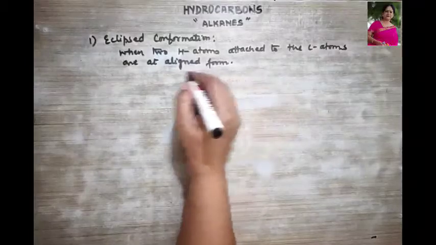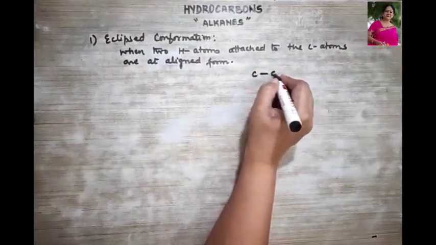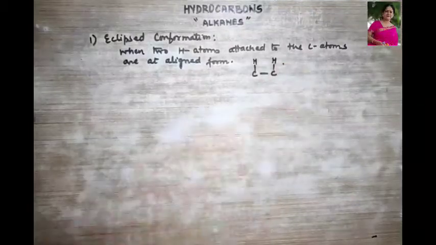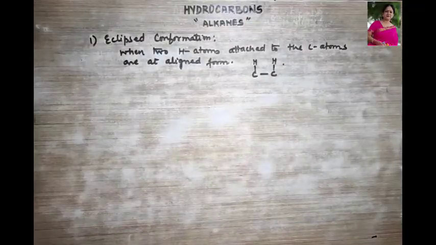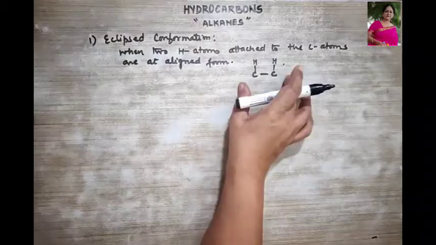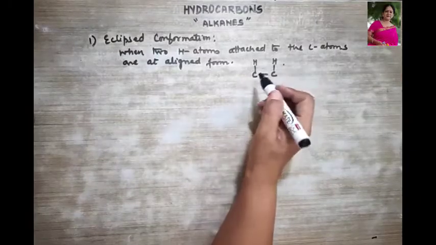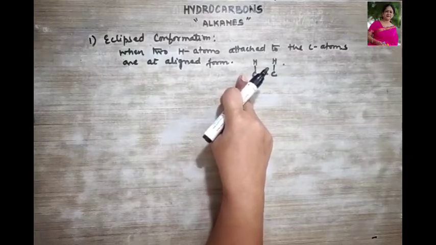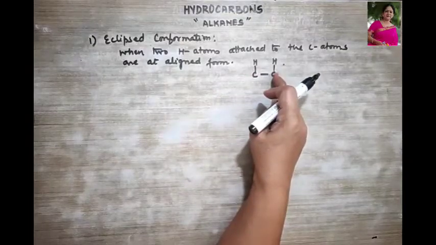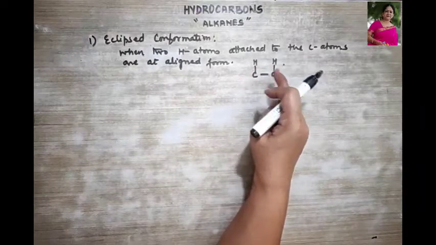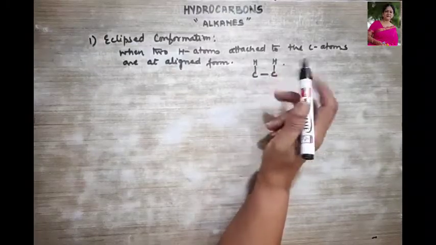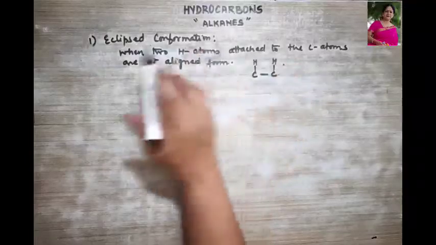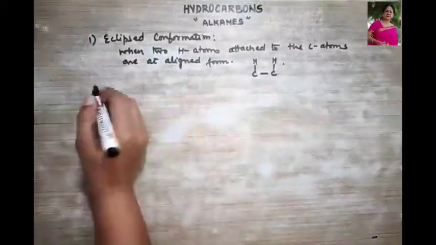That is, you may understand it like this: when carbon and hydrogen are in the same plane, then it is called eclipsed conformation. What do we understand here? That the hydrogen atom of one methyl group lies exactly opposite to those of the other methyl group. See, it is just opposite to the other hydrogen of the other methyl group. So this is called eclipsed conformation.